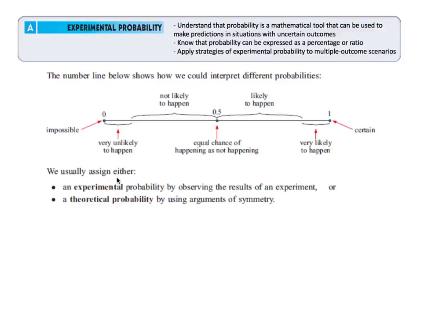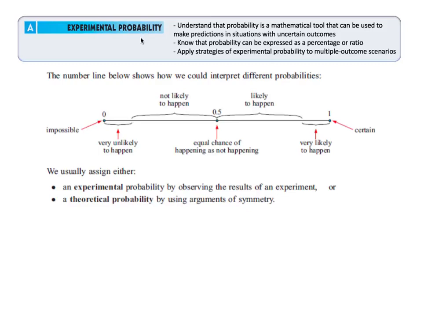Let's take a moment to look at probability in general for a bit, but also primarily a type of probability called experimental probability. When we talk about probability, we're basically thinking about a situation that has uncertain outcomes, right? If I roll a die, for instance, maybe I get a 1, maybe I get a 2, maybe I get a 3. I'm not exactly certain about which outcome I'm going to get, but I'm able to analyze the situation still, and that's the idea of probability.